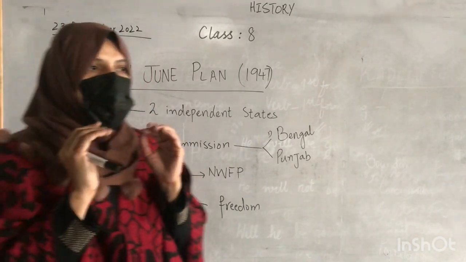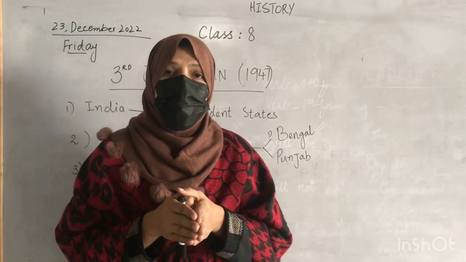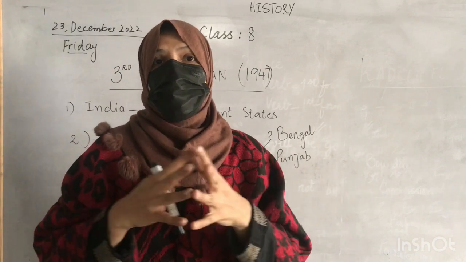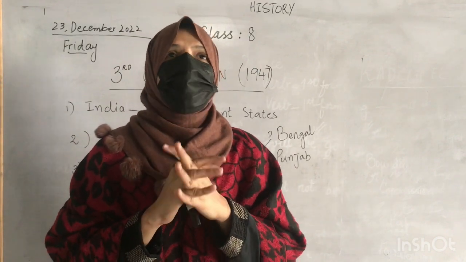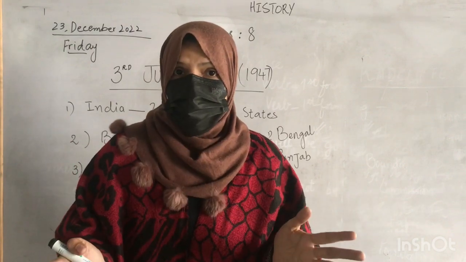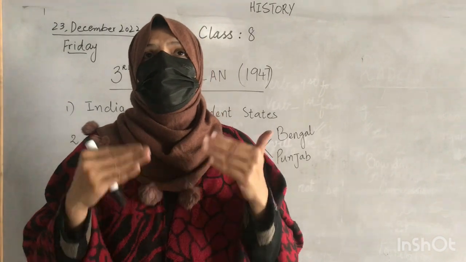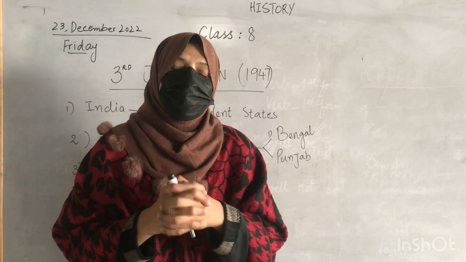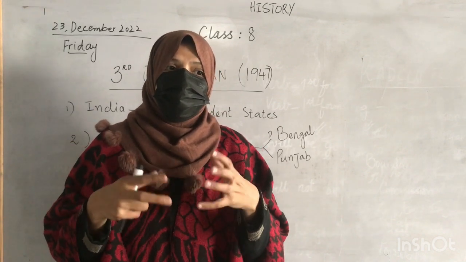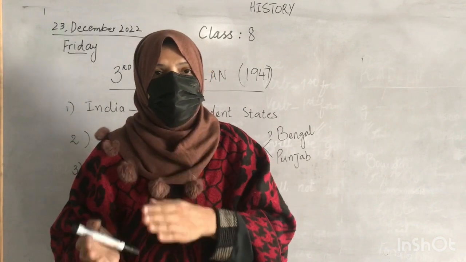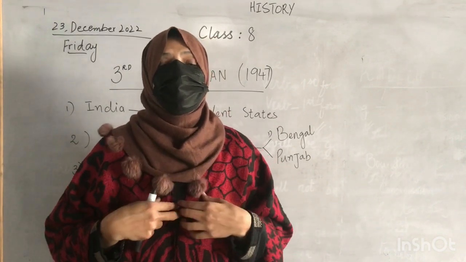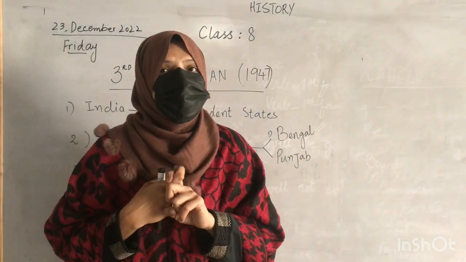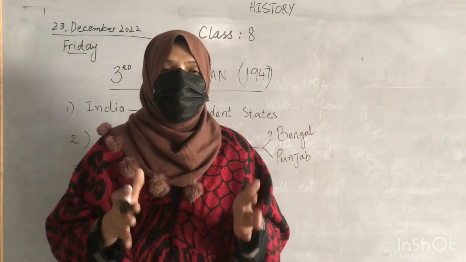Now Lord Mountbatten, after arriving in the subcontinent, realized that the effort to keep the subcontinent united was not fruitful at all. It was just a waste of time. We had been trying for the past 10 years to keep the Indian subcontinent united, but the political parties, that is Congress and Muslim League, represent the two majorities in the subcontinent, that is Hindus and Muslims, and the clash between them could never make the subcontinent a peaceful place.